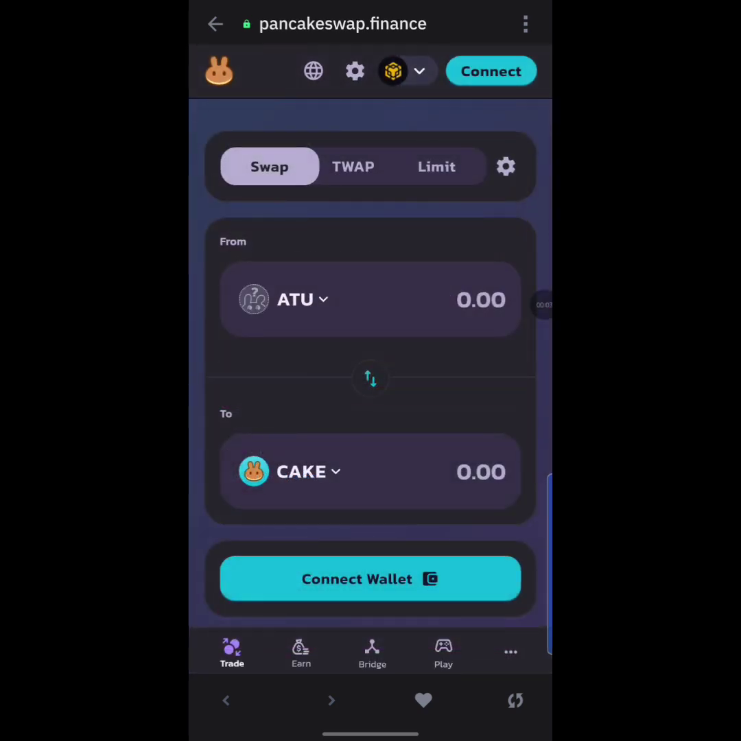Okay, guys, so as you can see, we have our ATU token over here. All right, so the next step right now would be changing this place right here that says cake to USDT. And then we simply check the current rate of one ATU token to USDT, guys.